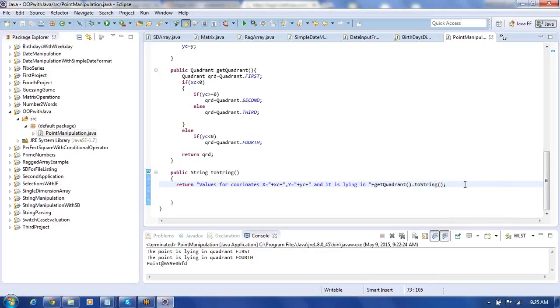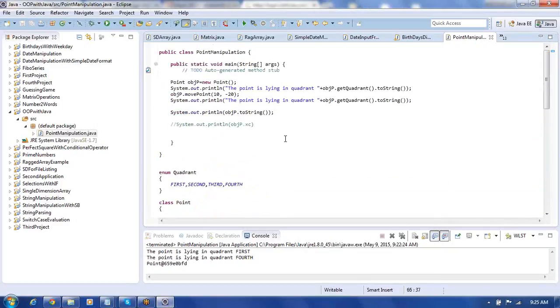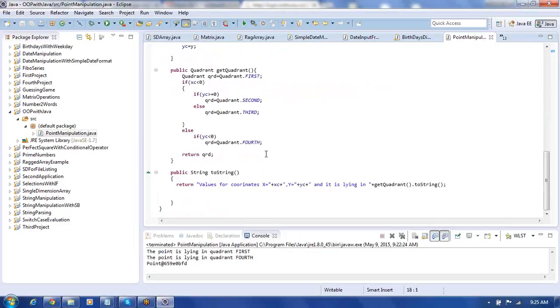Now if you try to run this, see what it prints. Before I wrote that code, it was printing 0.8659 E0 BFD. So some data is being written there in that case. But when I override it here, it's going to print these values. You have an arrow mark, see what it says, it's overriding. This is overriding the object class. In java.lang.Object, we have a class called Object. In the Object class, we have a toString method that is being overridden here.